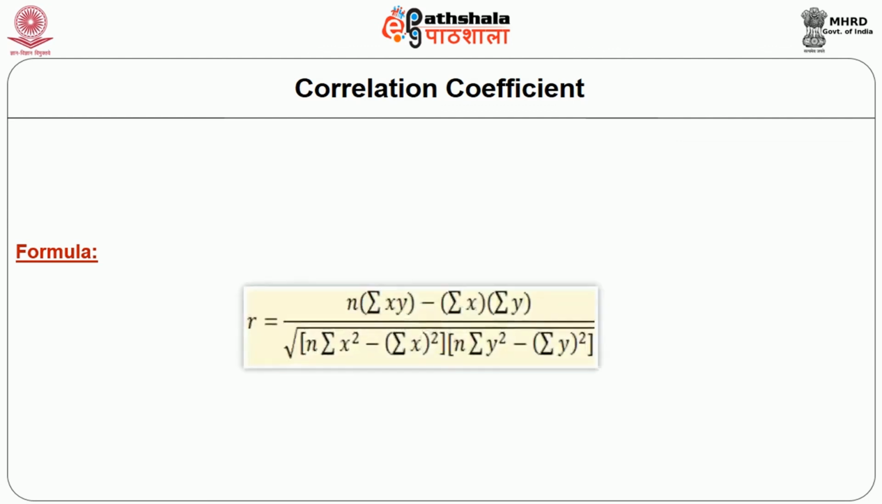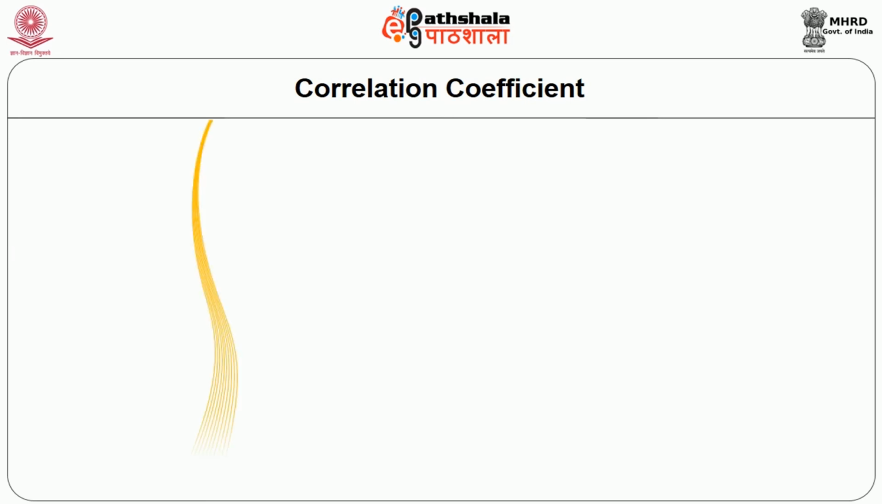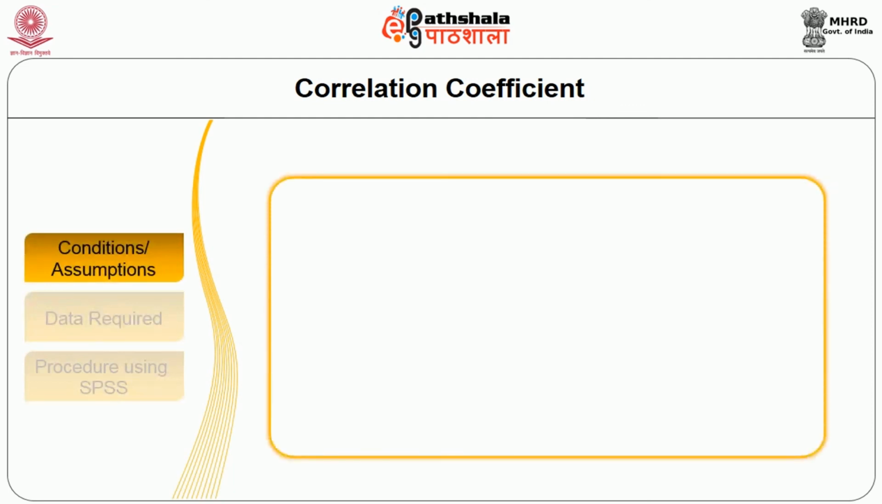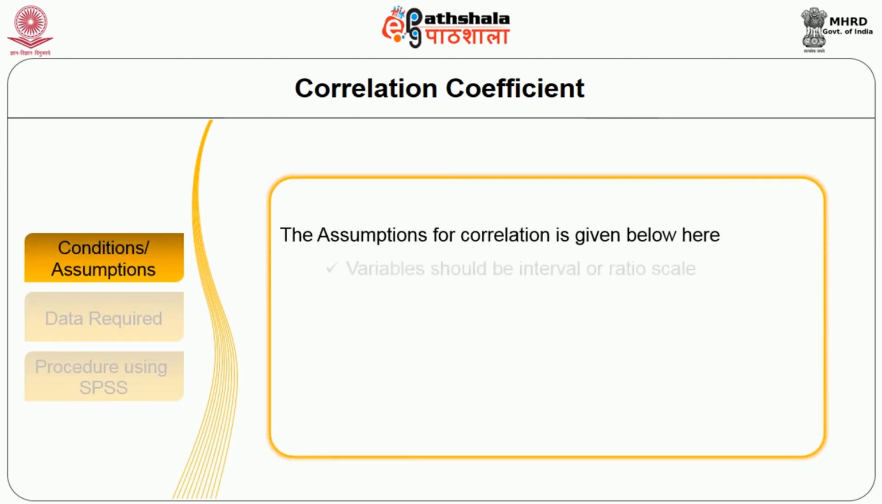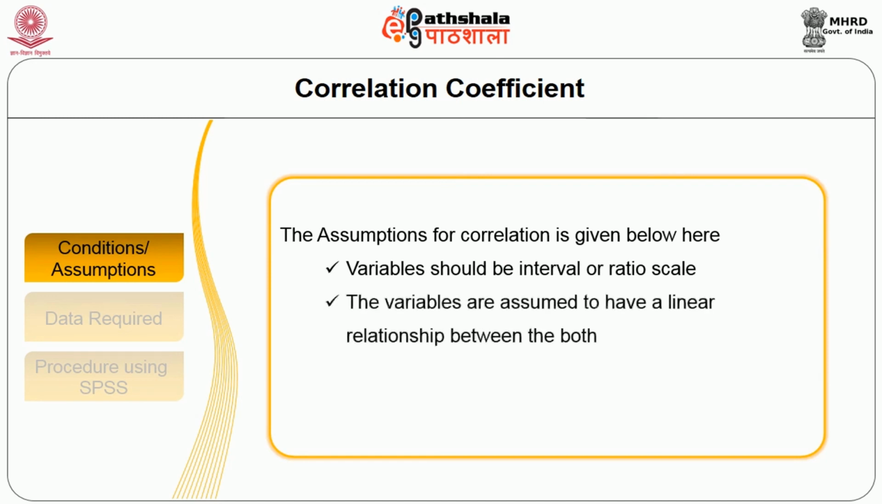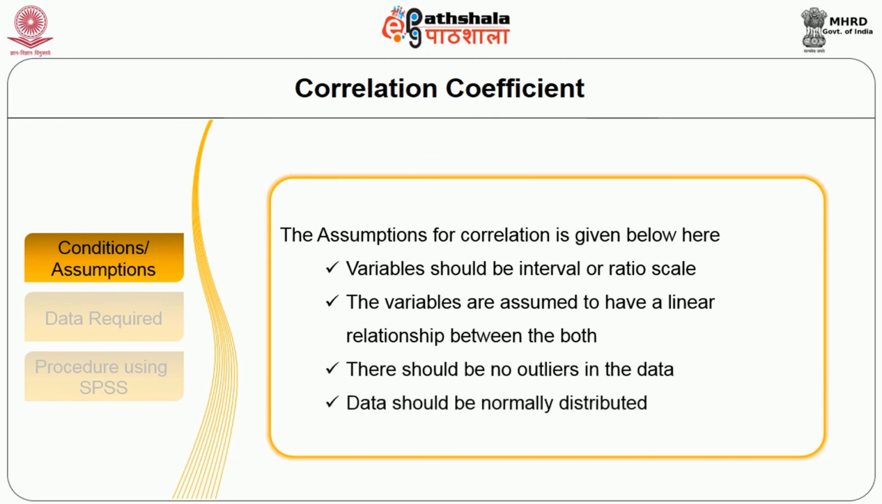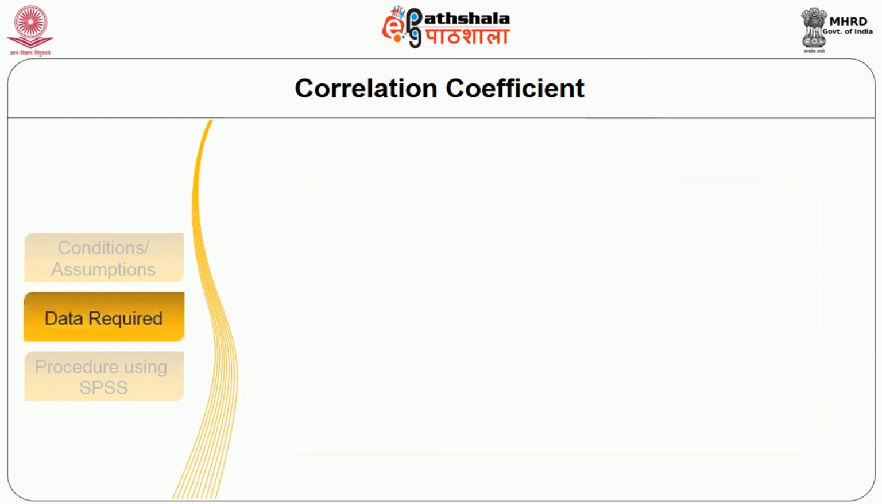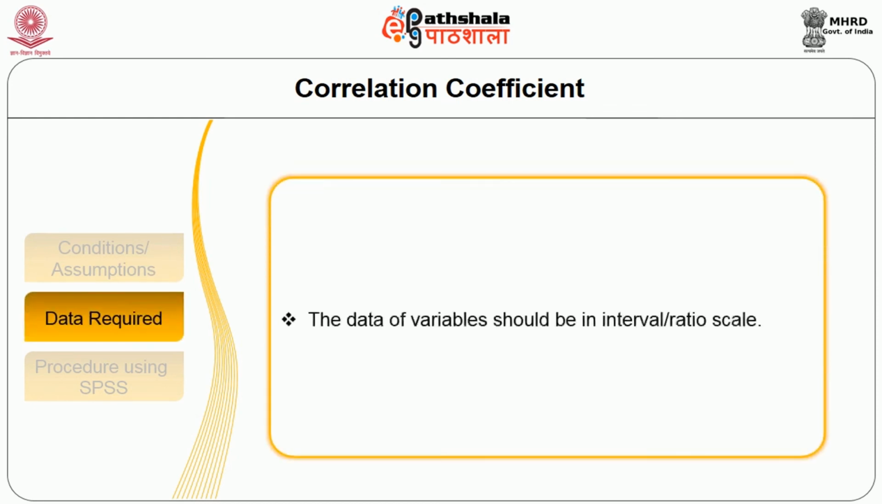Now, moving on to the formula, you can see the Pearson's correlation coefficient can be calculated using the given formula. The conditions or assumptions are given below. Variables should be in interval or ratio form. The variables are assumed to have a linear relationship between them, there should be no outliers in the data, and the data should be normally distributed. The data requirement for this test is that the data of variables should be in interval or ratio scale.